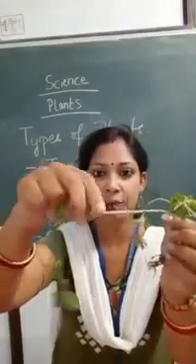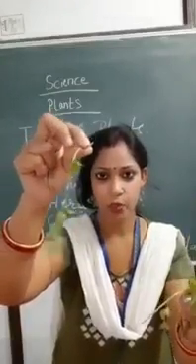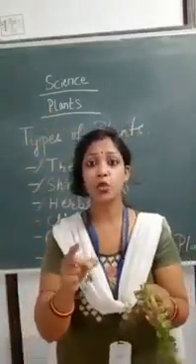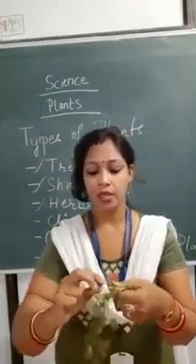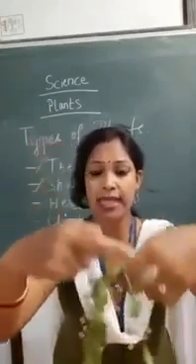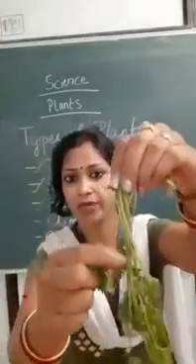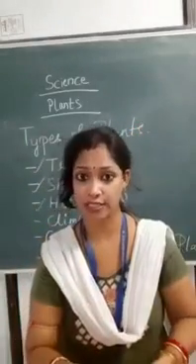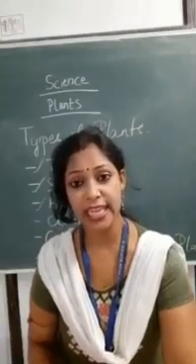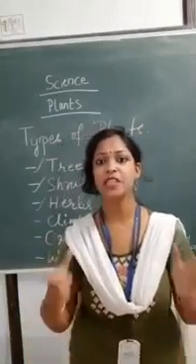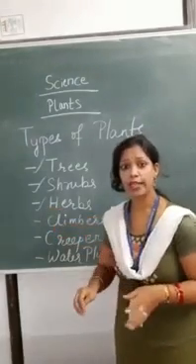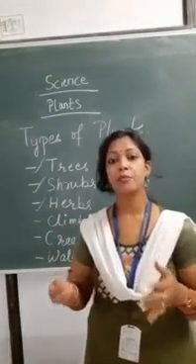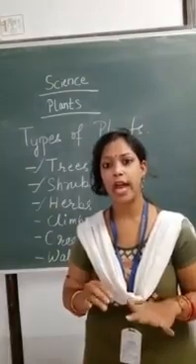You can easily break it down, but a plant that has a woody stem is a little bit difficult to break. So coriander leaves and pudina leaves are the best examples of herbs. Herbal things are good for our health.